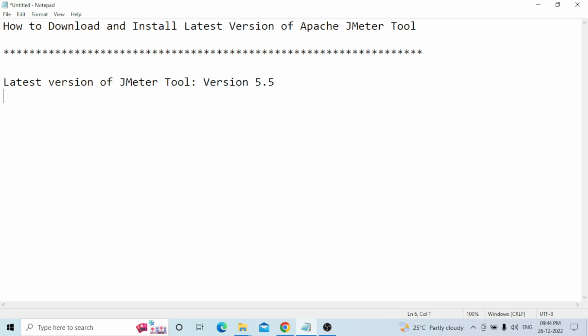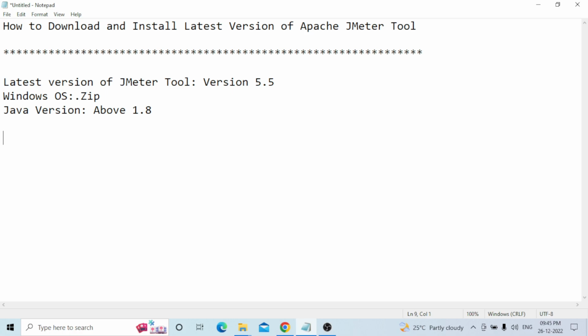You need to install the JMeter tool on Windows computers, or Windows OS. You need to take the .zip file. Okay, you can download the .zip file only. You need to download it, and another requirement is the Java version. Java version above 8, or you can call it 1.8.